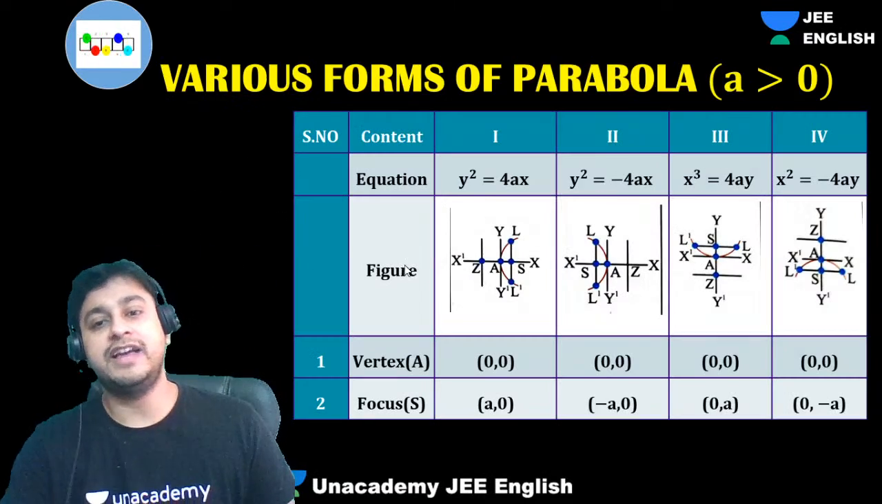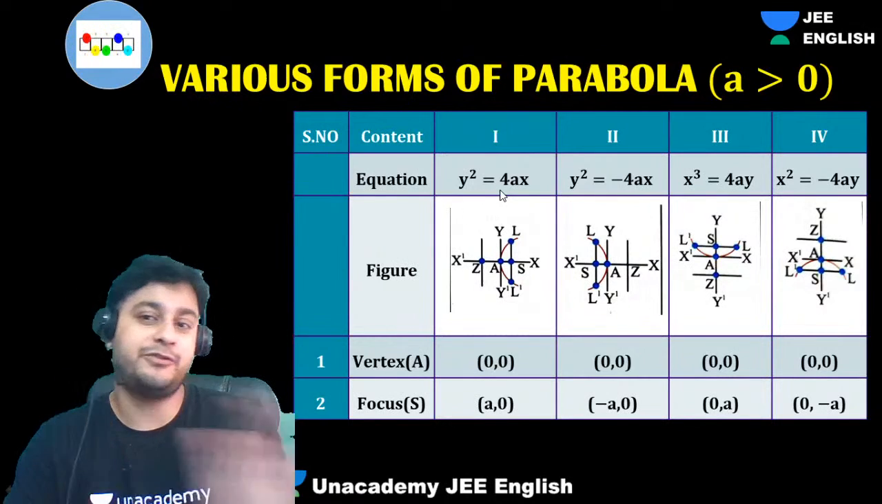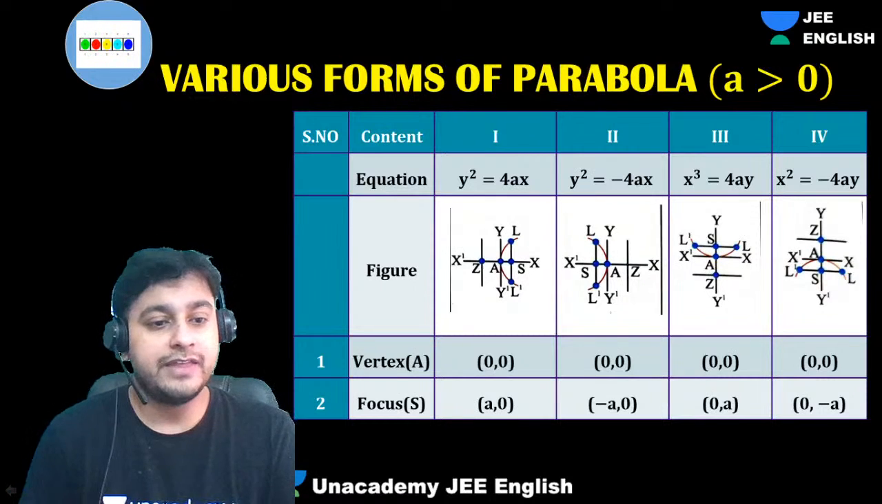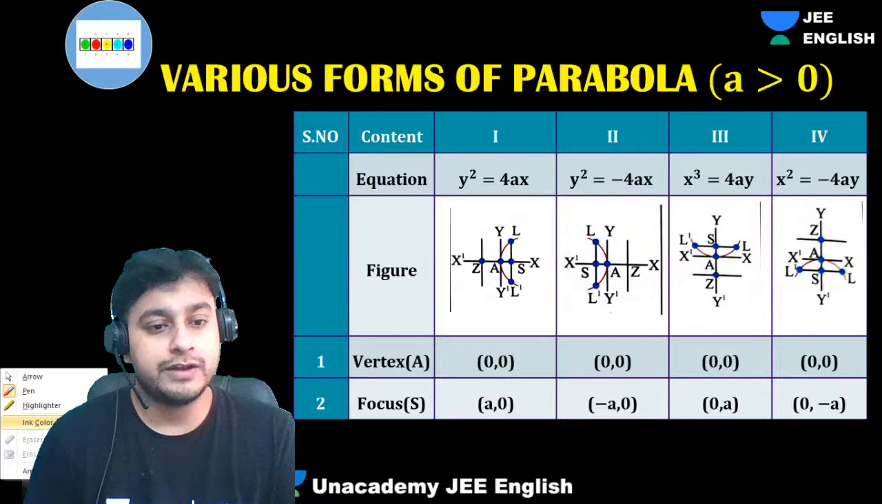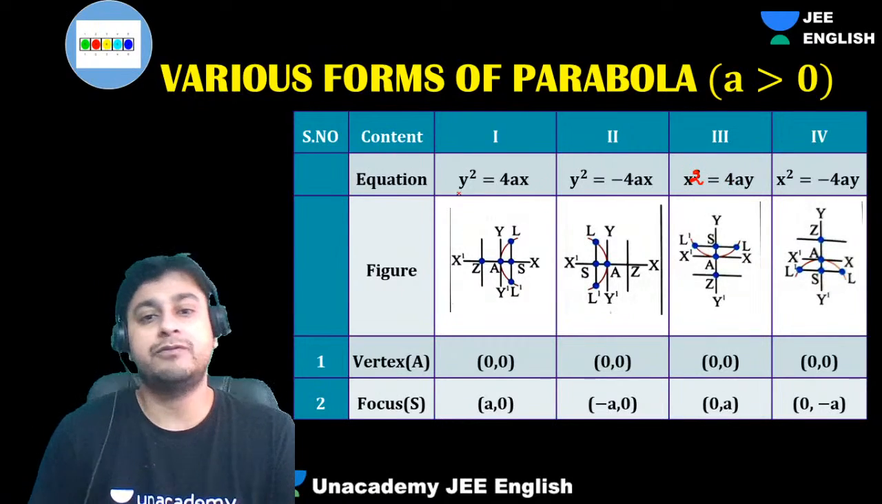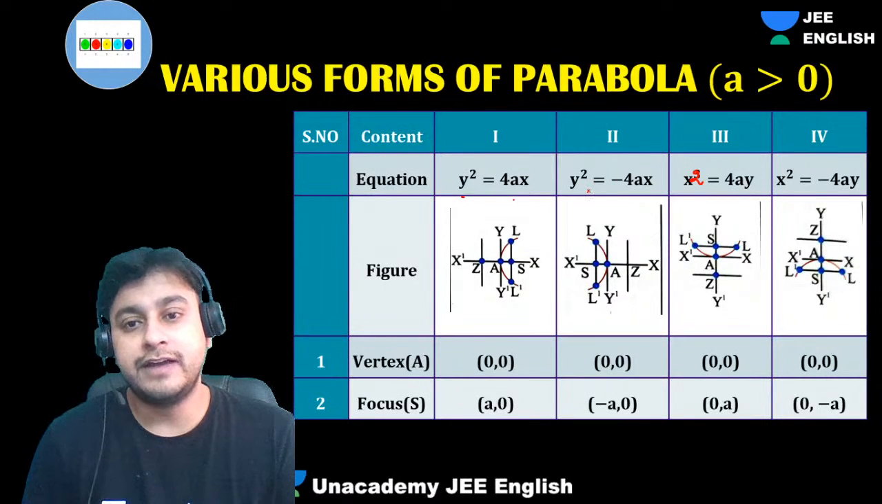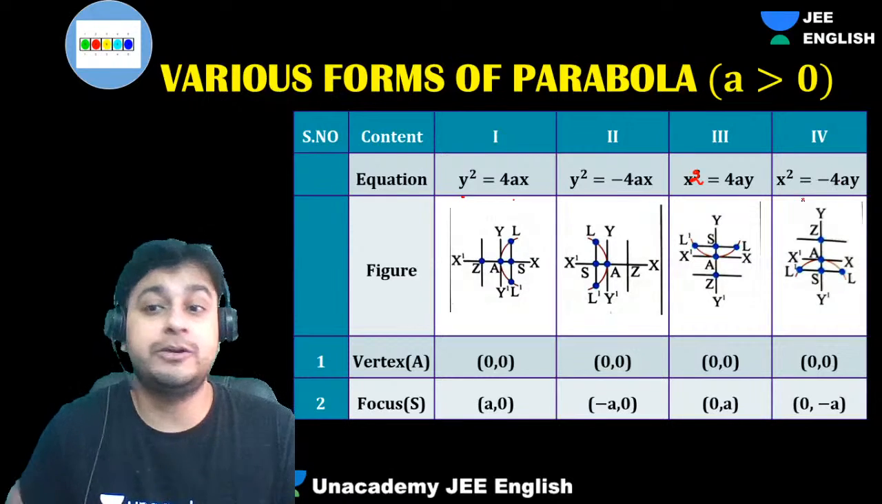Next guys, here we have different types of parabolas. One is right facing, one is left facing, one is upward facing, and one is downward facing. This is x square equals 4ay, right everyone? So these are the different types of parabolas we have: y square equals 4x, y square equals minus 4x, x square equals 4ay, and x square equals minus 4ay.